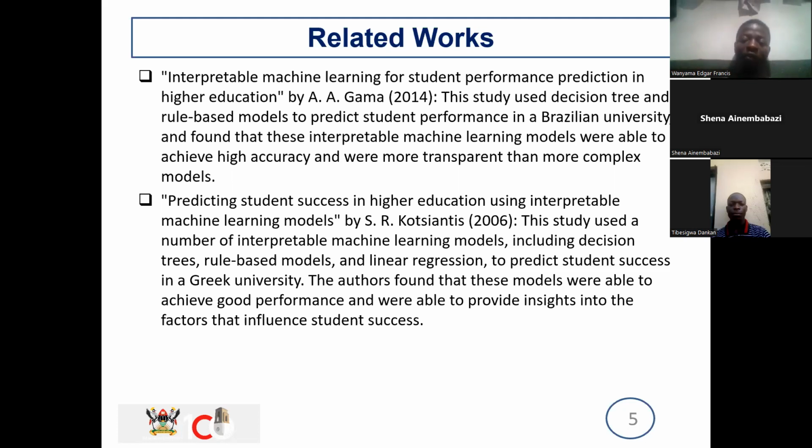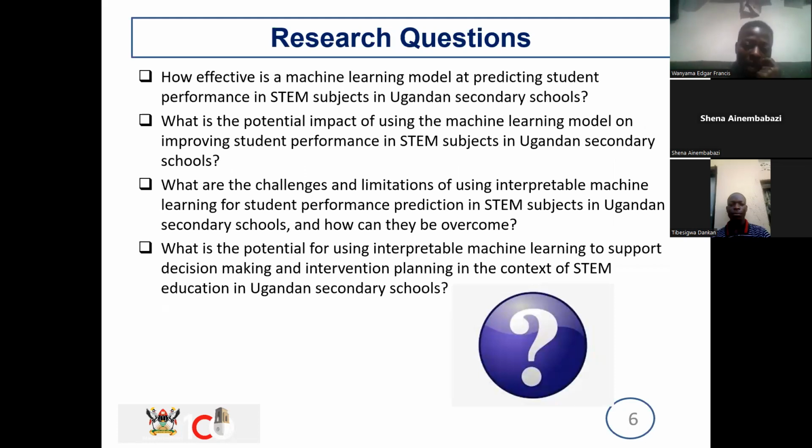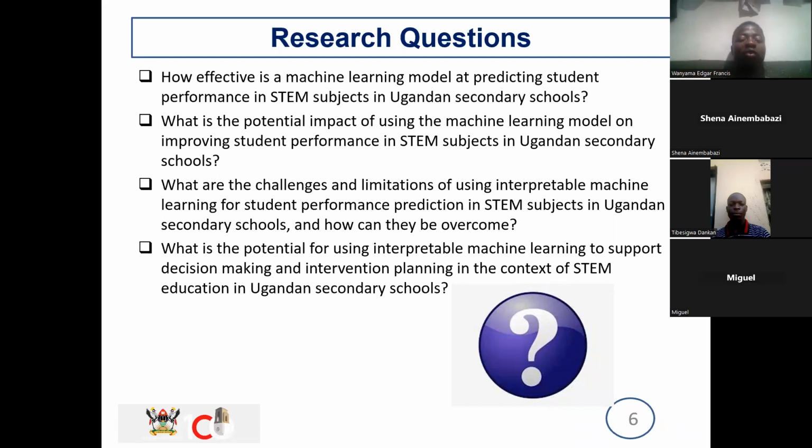When we go further on to the research questions, these are the questions that are driving our research. These are the ones that give us the reasons why we are doing our research. One of the research questions is: how effective is a machine learning model at predicting students' performance in STEM subjects in Ugandan secondary schools? Then the next is: what is the potential impact of using the machine learning model on improving students' performance in STEM subjects in Ugandan secondary schools? Like, what impact does it have on predicting students' performance?